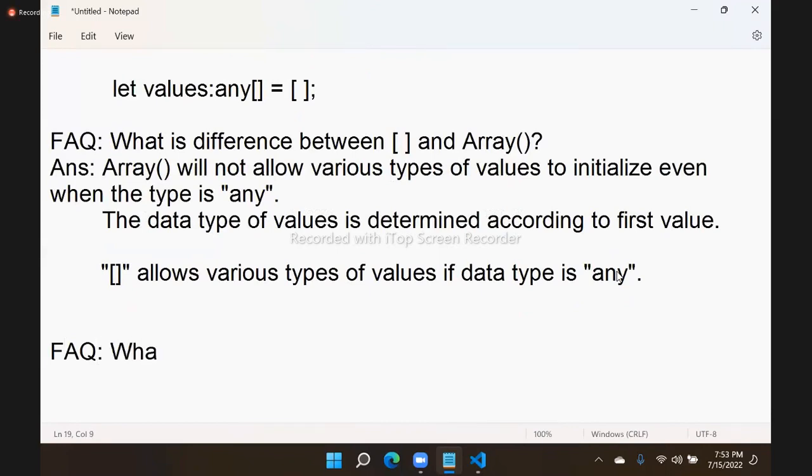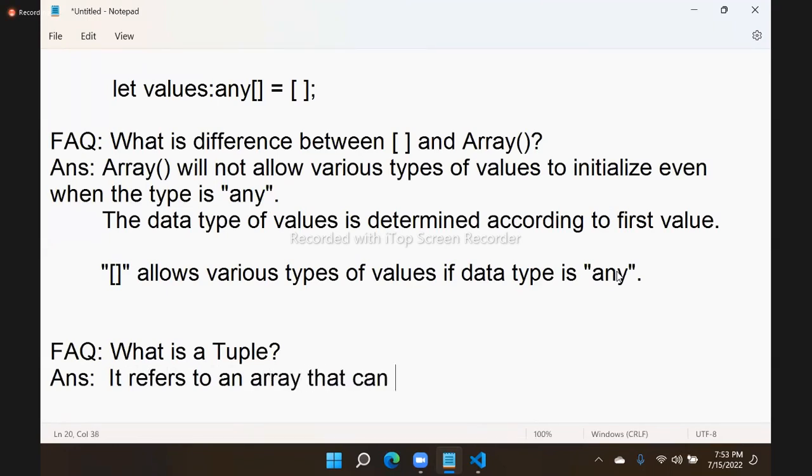One more question you will get here is, what is a tuple? In TypeScript based interviews, this is very common. So tuple is nothing but it refers to an array that can handle various types of values.